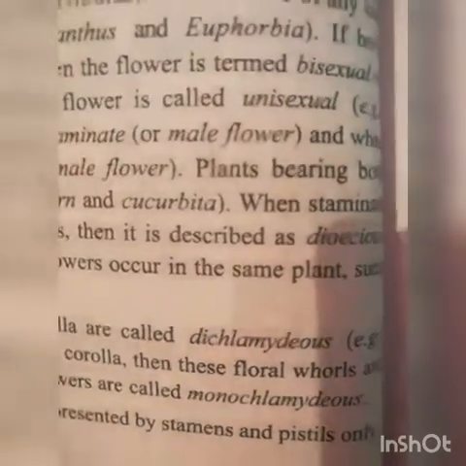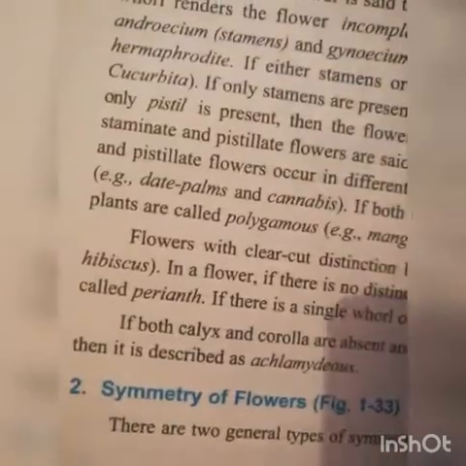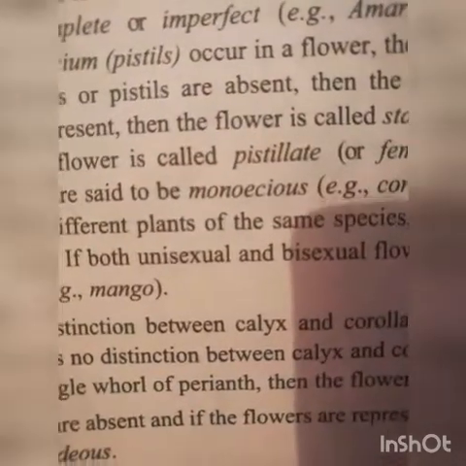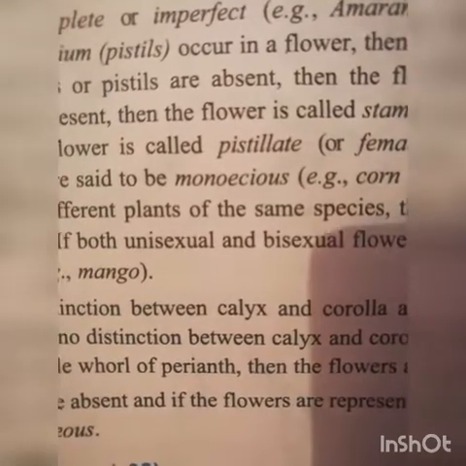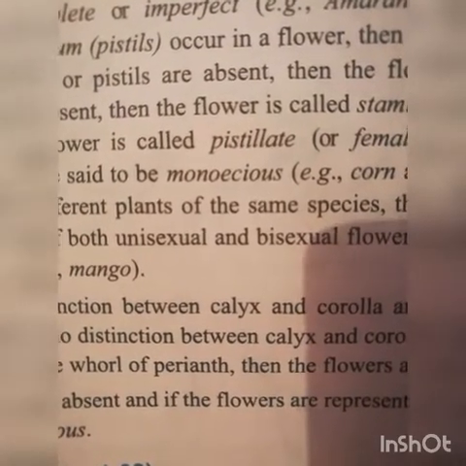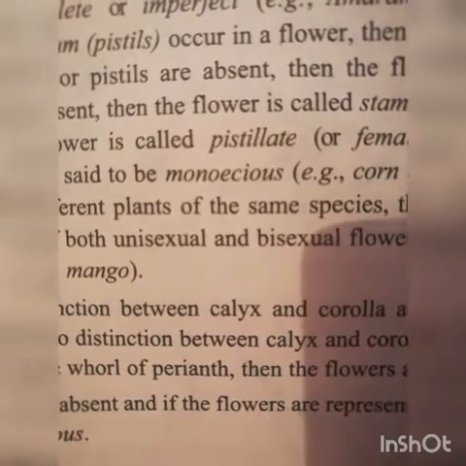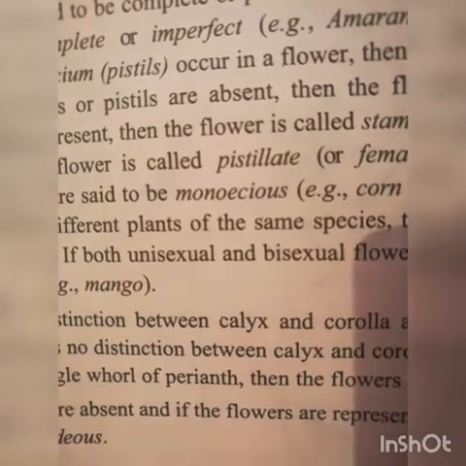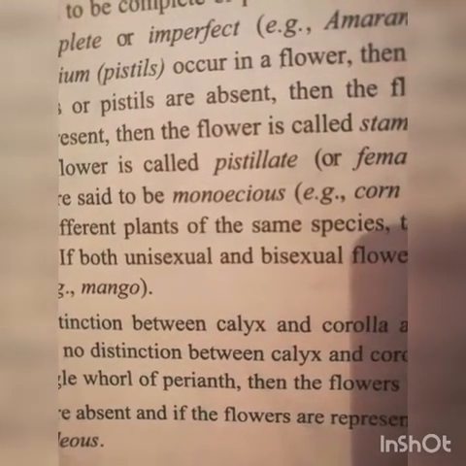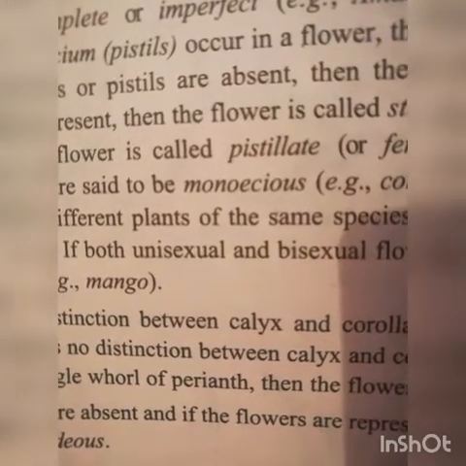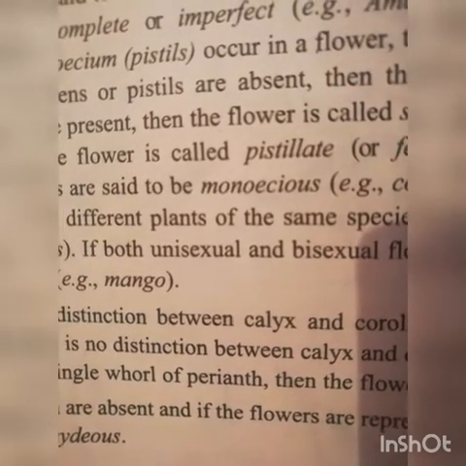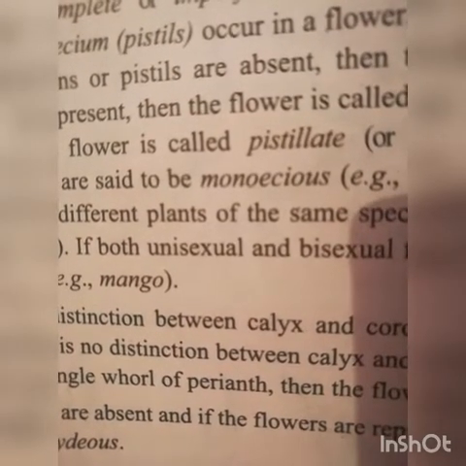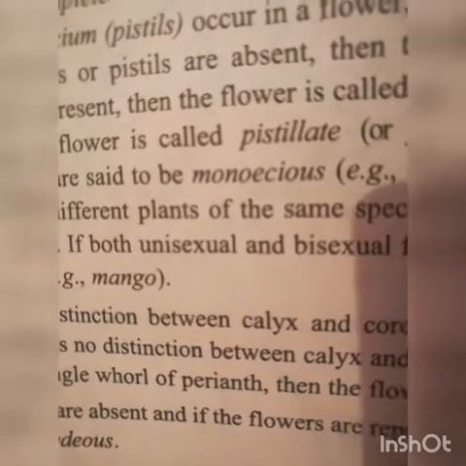See, plants bearing both staminate and pistillate flowers are said to be monoecious. Don't be confused between hermaphrodite and monoecious. In a hermaphrodite or bisexual flower, the male and female reproductive parts are present in the same flower, and here the male flower is separate and the female flower is separate, and they are borne on the same plant on different branches or the same branch. Okay.